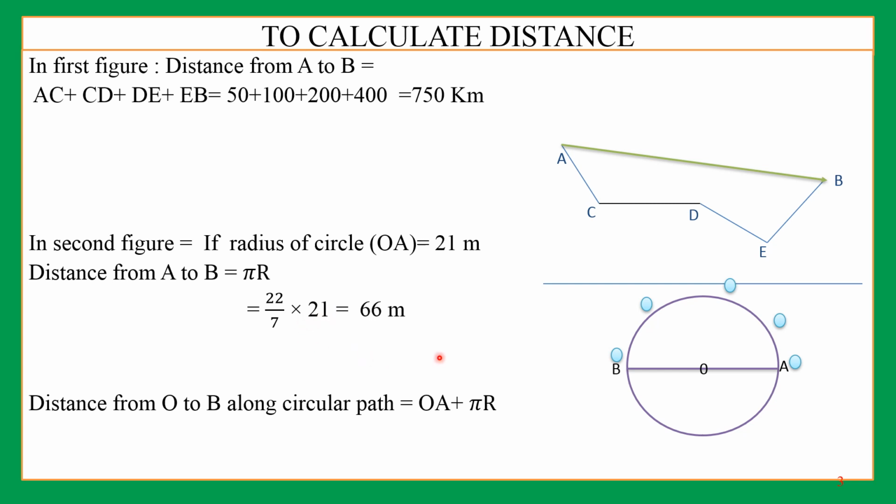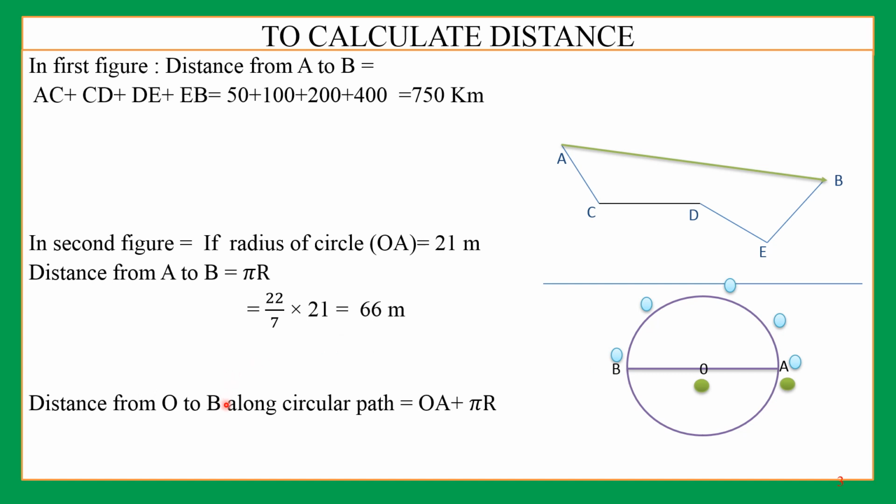Now in the second case, another boy is starting from point O, the center of the circle. He is coming to point A, and from A he is running to point B. How much distance has he covered?